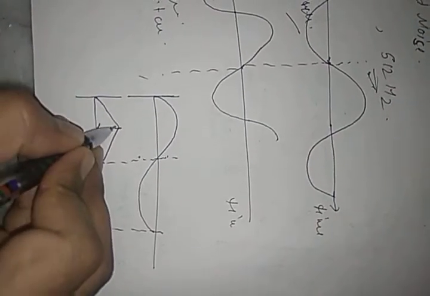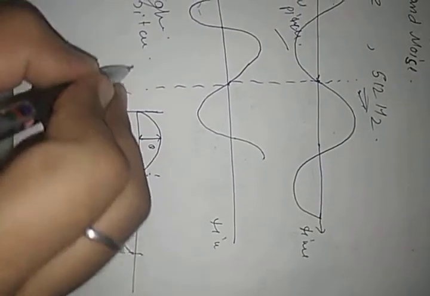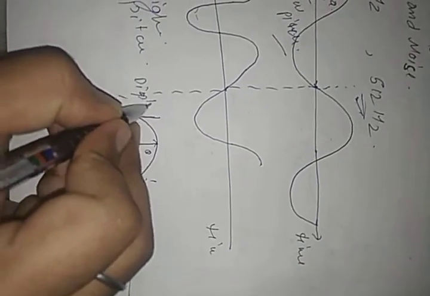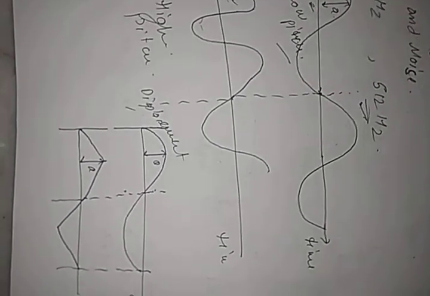Amplitude is the same in both cases. This is displacement, this is time. The amplitude is the same, but here you will find that their quality is different. These two waveforms are of musical instruments, depending on the waveform. Now see, there are certain terminologies.